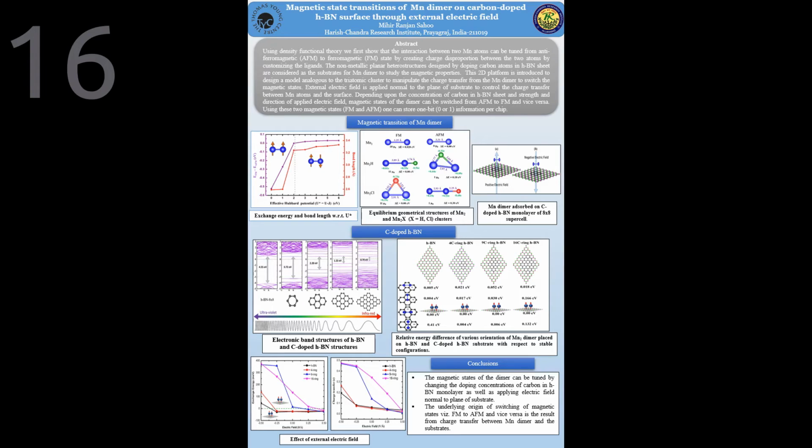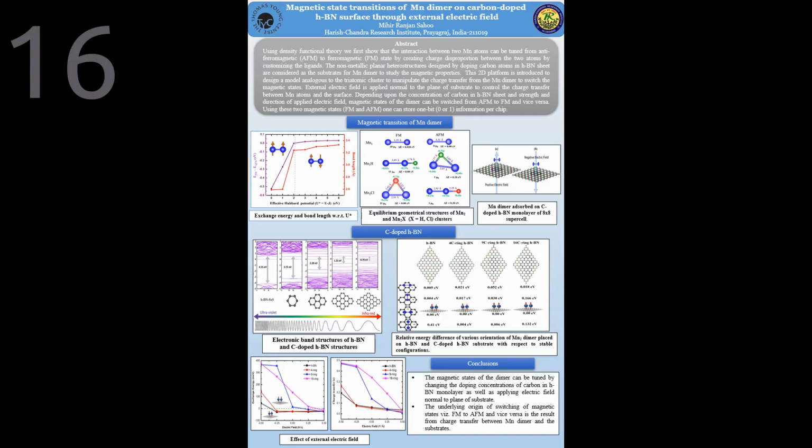The non-metallic planar heterostructures designed by doping carbon atoms in hBN sheet are considered as the substrates of manganese dimer to study the magnetic properties. This 2D platform is introduced to design a model analogous to the atomic cluster to manipulate the charge transfer from the manganese dimer to switch the magnetic states.